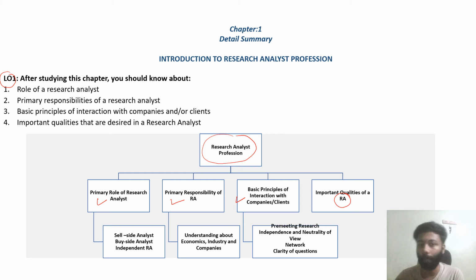Let us understand the primary role of the equity research analyst. We have three segments here: what is the sell side analyst, what is the buy side analyst, and what is the independent research analyst. In the second section, we understand the responsibilities of the RA. Firstly, understand the role, and after understanding the role, understand the responsibilities of the research analyst.